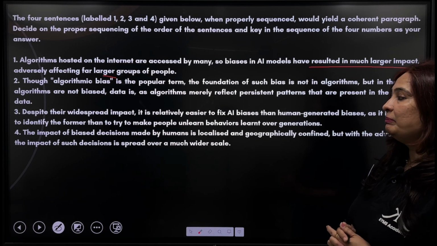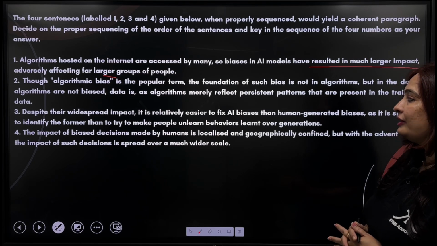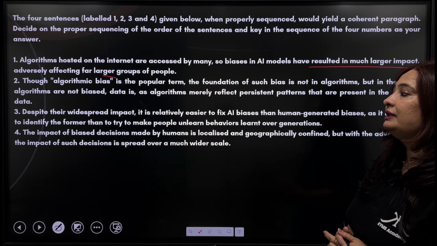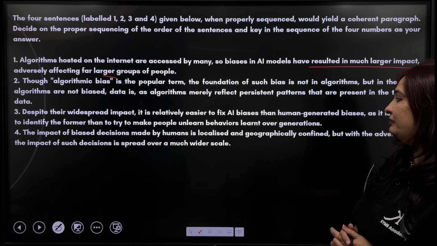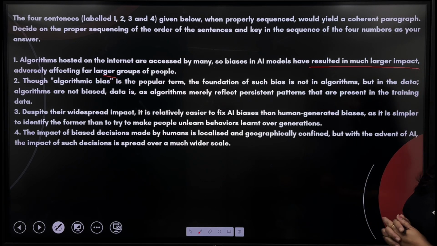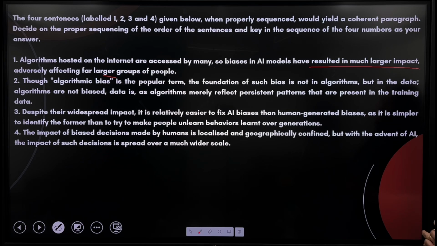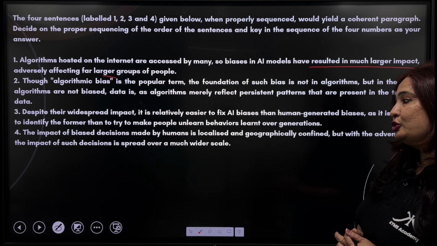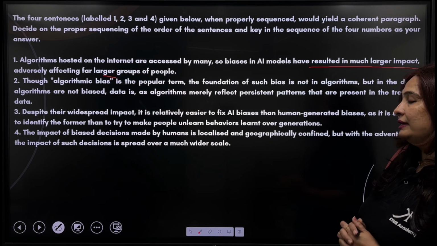Despite their widespread impact, it is relatively easier to fix AI biases than human-generated biases, as it is simpler to identify the former than to try to make people unlearn behaviors learned over generations. The impact of biased decisions made by humans is localized and geographically confined, but with the advent of AI, the impact of such decisions is spread over a much wider scale.